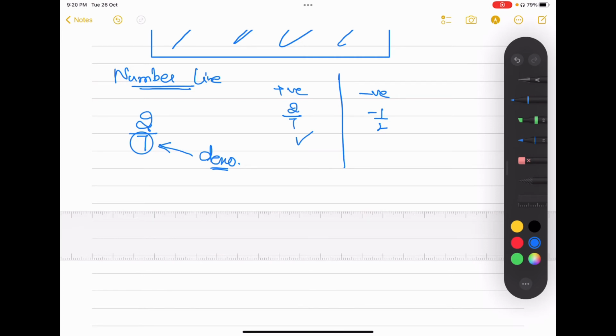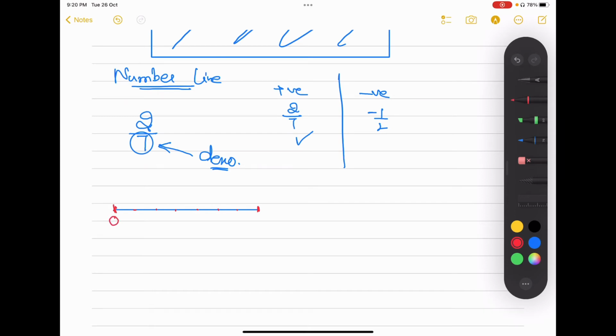So I'm starting from this point and I will go all the way 1, 2, 3, 4, 5, 6, and 7. So you can see my number line is divided into 7 parts. I will mark them like this: 0, 1, 2, 3, 4, 5, 6, 7. So 8 points are there, but there are 7 equal parts. So now I am going to take it always as 0 and 1.